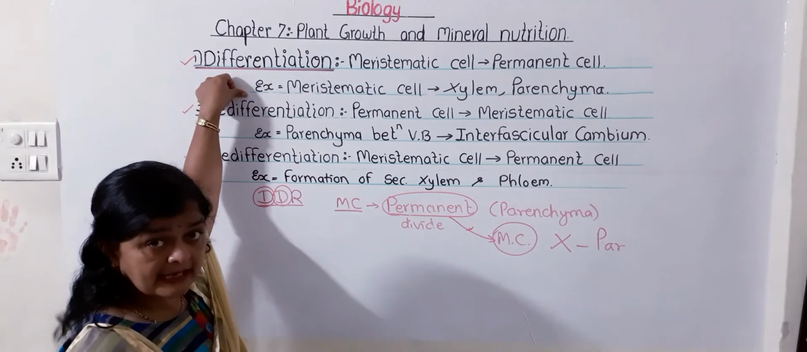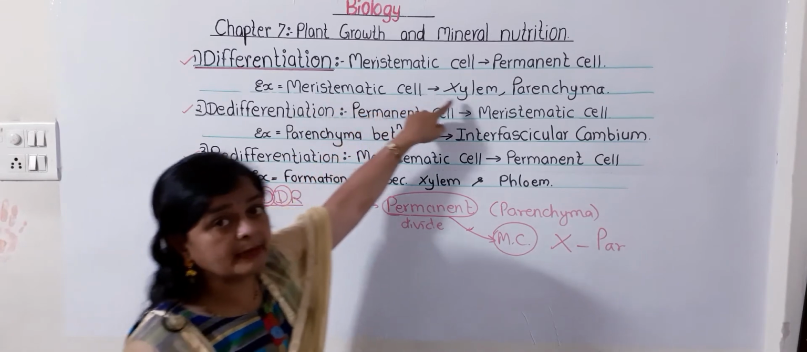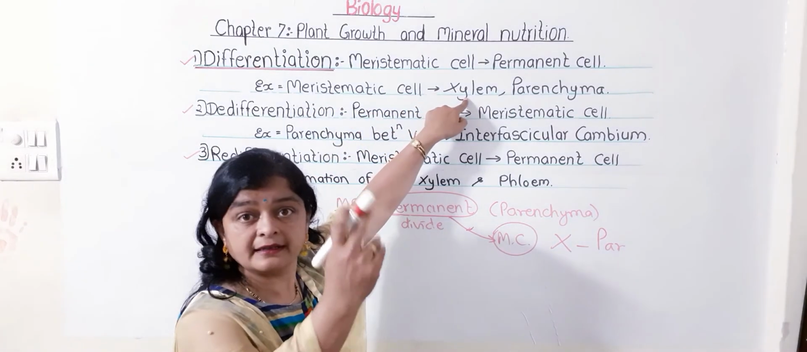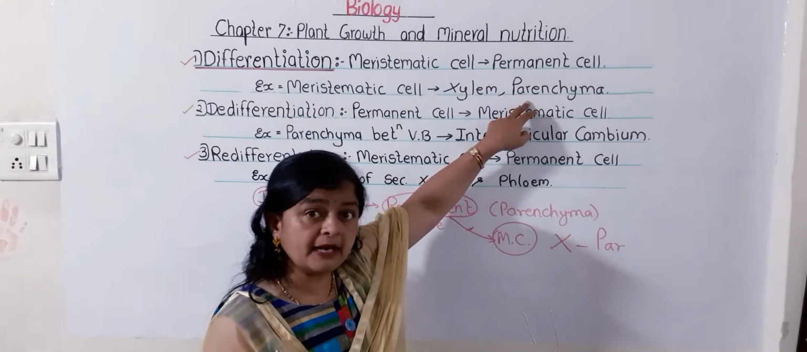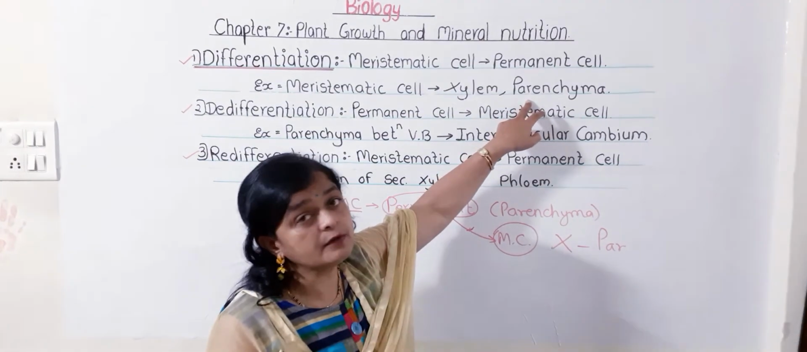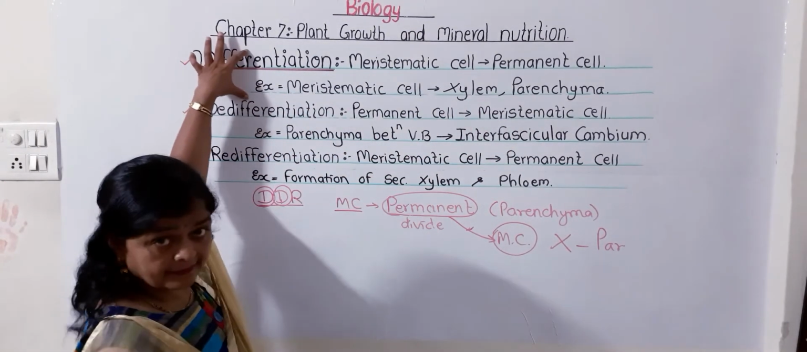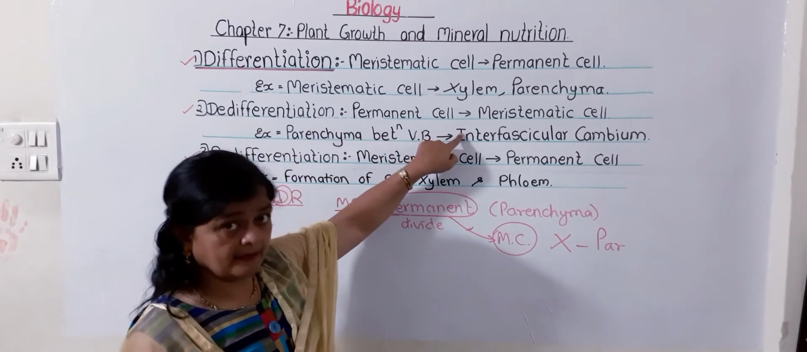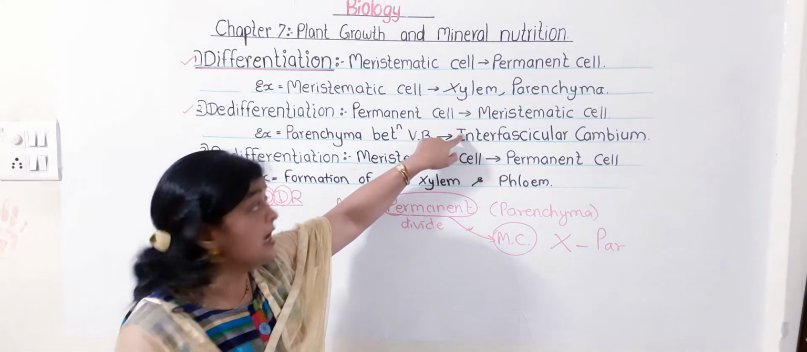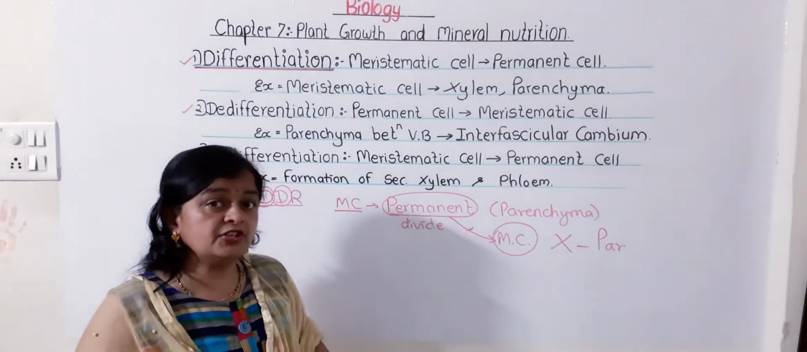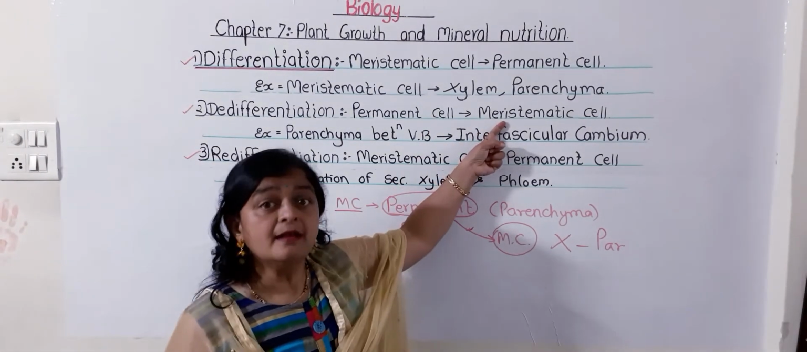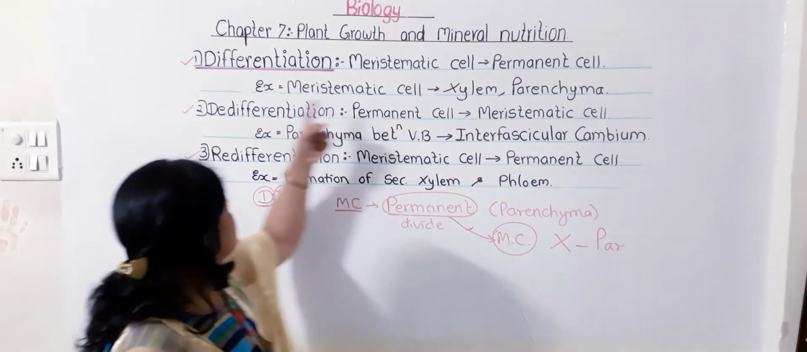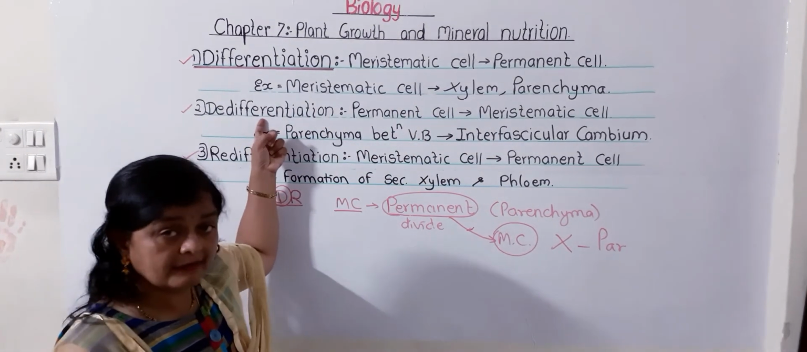I'll consider one example here. When a meristematic cell becomes xylem, it will start conducting water. When it becomes parenchyma, it becomes permanent and will start doing its own function. So this is differentiation. De-differentiation means when the permanent cell which has lost the power of division again regains the power of division and starts acting as a meristematic cell, that process is called de-differentiation.